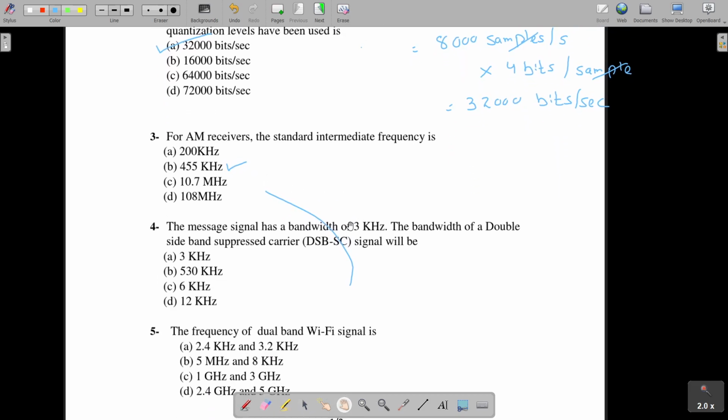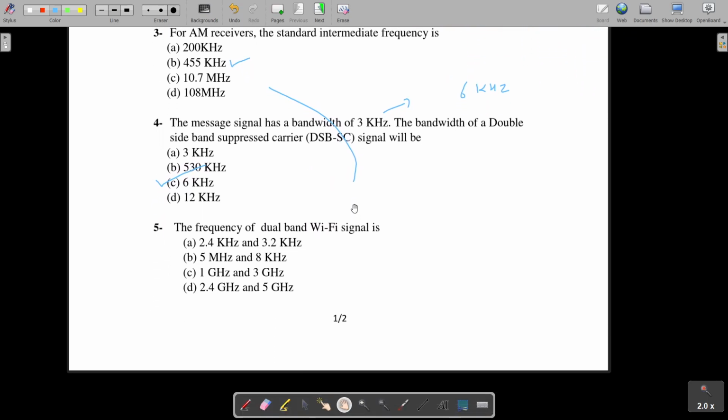Now question number 4, the message signal has a bandwidth of 3 kHz. The bandwidth of the double sideband suppressed carrier DSB-SC signal will be. Now because we have a double sideband, in double sideband the bandwidth becomes double. So here double of 3 kHz is equal to 6 kHz. So the right answer is C, which is 6 kHz. If it was single sideband, then the answer would have been 3 kHz and so on.